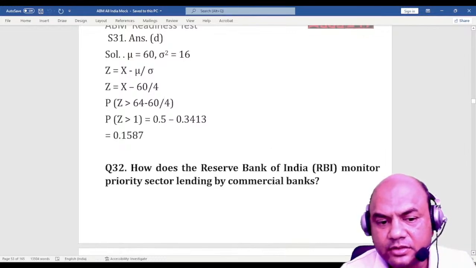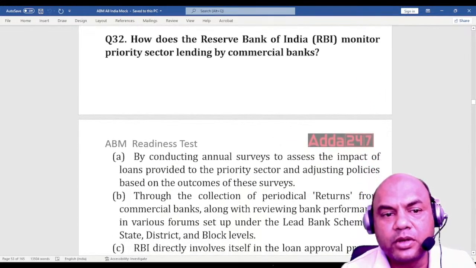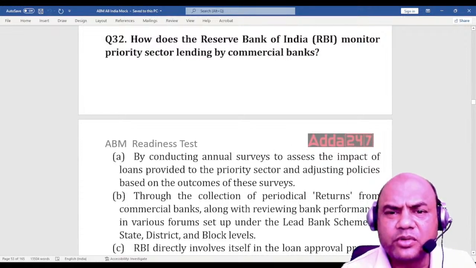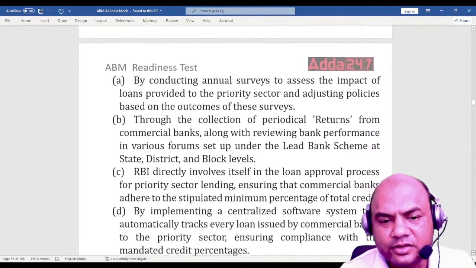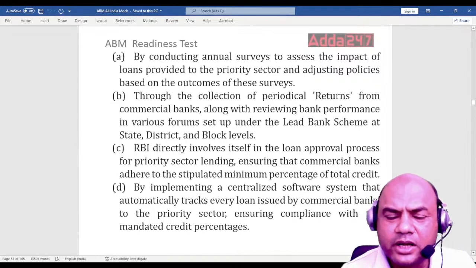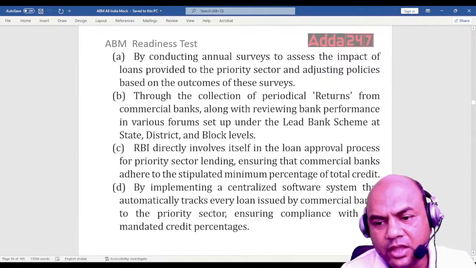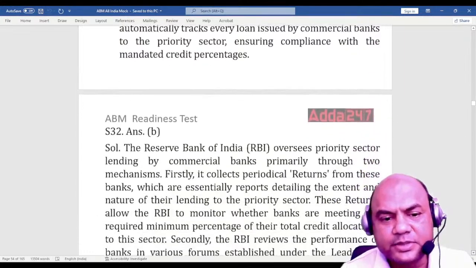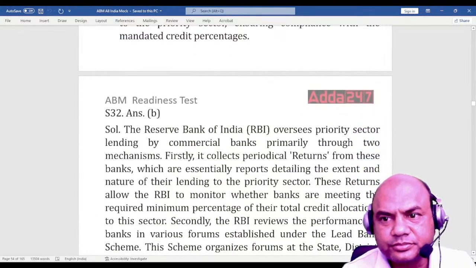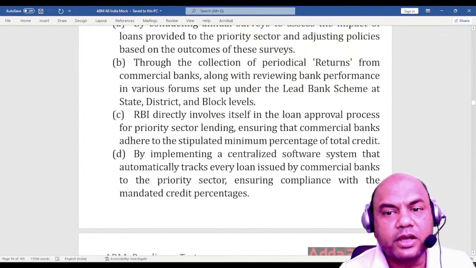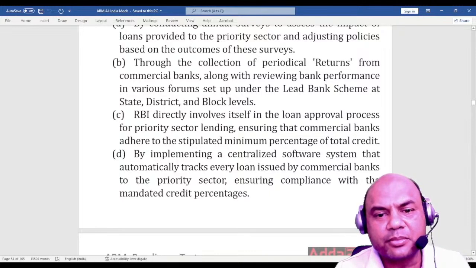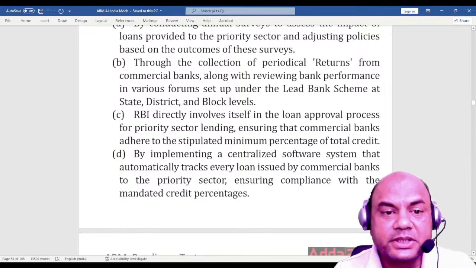Next one. How does the Reserve Bank of India monitor priority sector lending by the commercial banks? How does it monitor? It will do the supervision, and there are on-site and off-site. These are the 4 options. If you read through all 4 options, it will take a lot of time, so I'll read the correct option now. The answer is B. The B answer is through the collection of periodical returns from the commercial banks along with reviewing bank performance in various forums set up under the lead bank scheme at the state, district and block levels. So that is basically the answer.